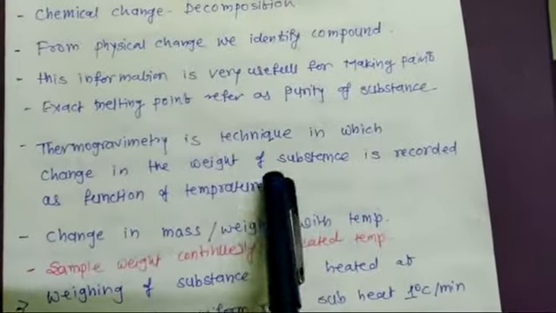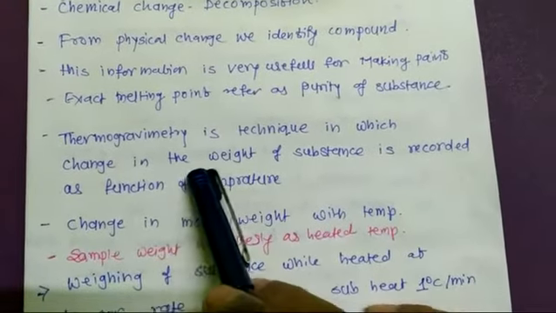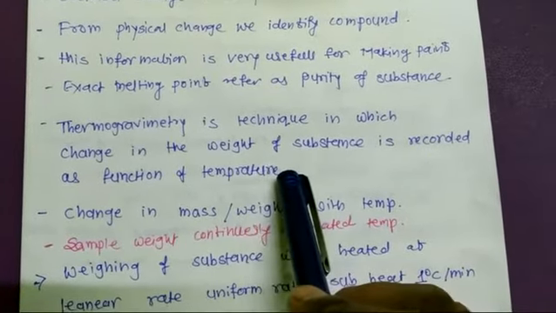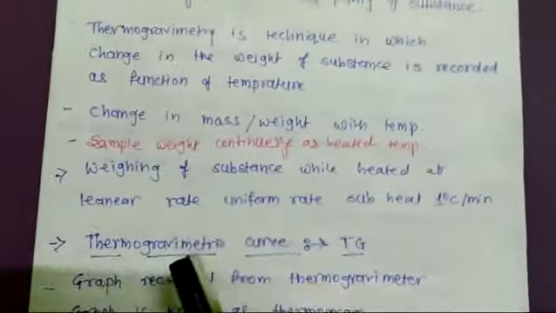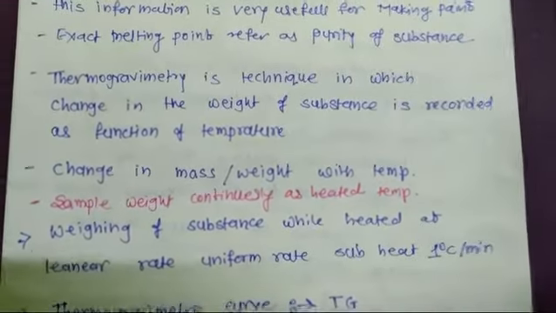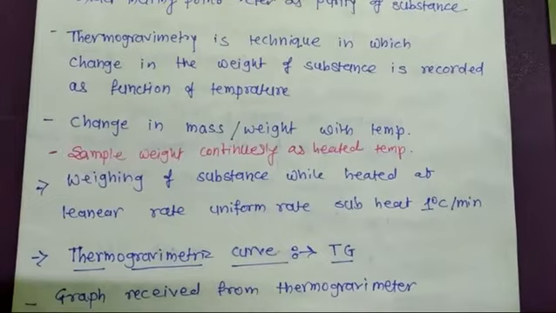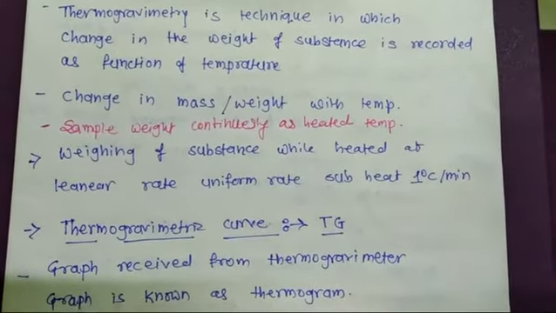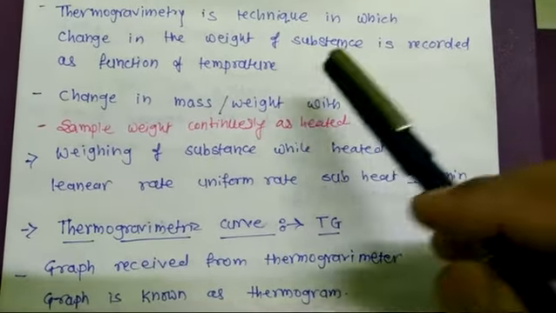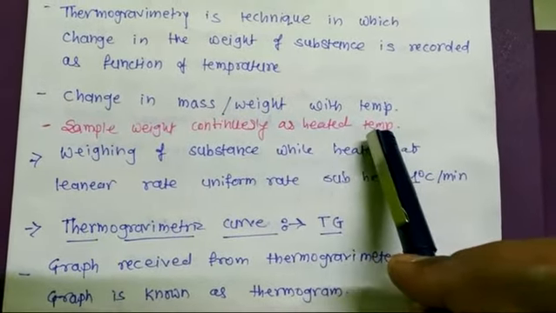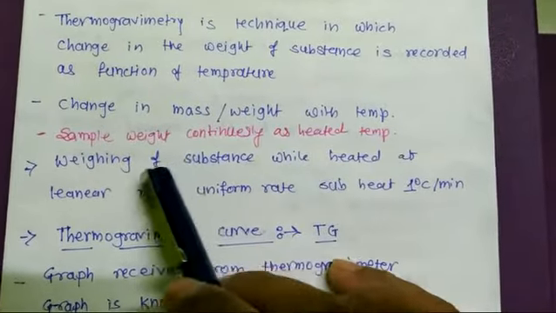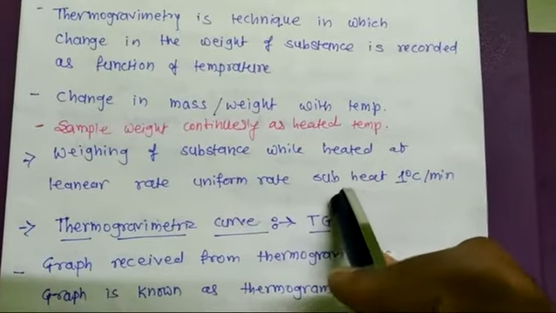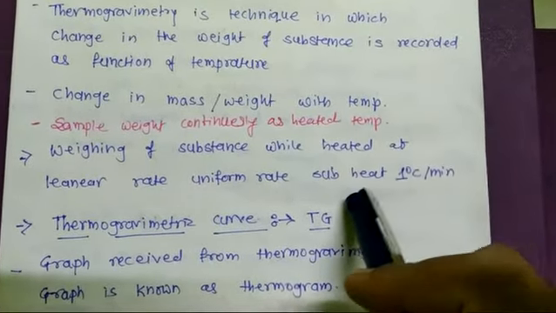Thermogravimetry is the technique in which the change in the weight of the substance is recorded as a function of temperature. So the change in the mass or weight is recorded with temperature. The sample is continuously heated, and the substance is weighed while heated at a linear, uniform rate, for example 1 degree Celsius per minute.